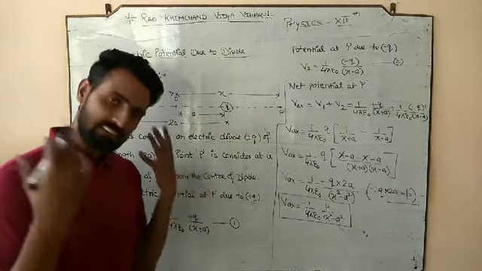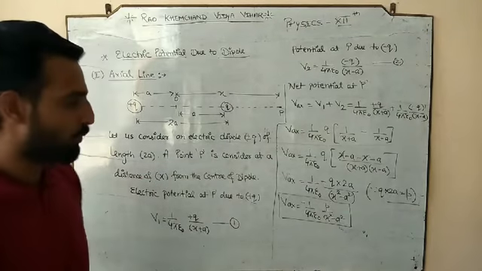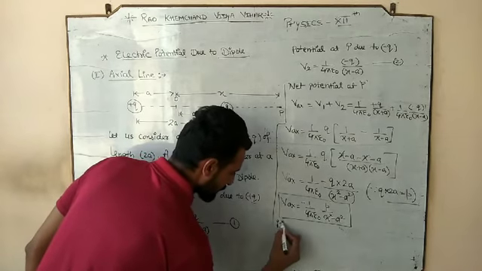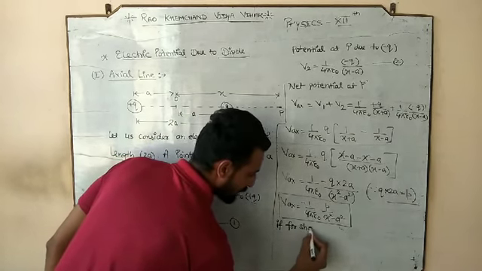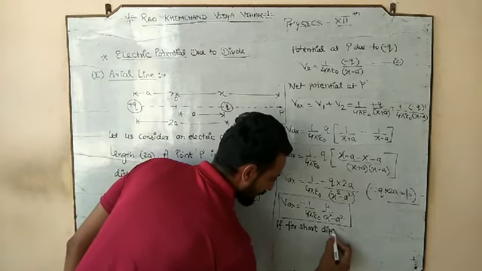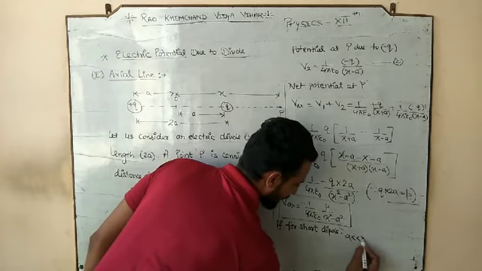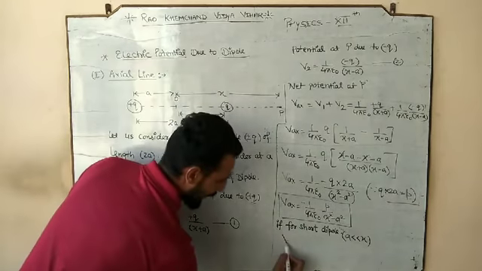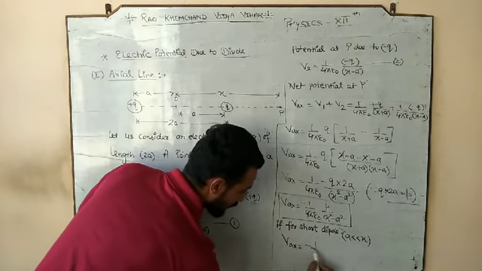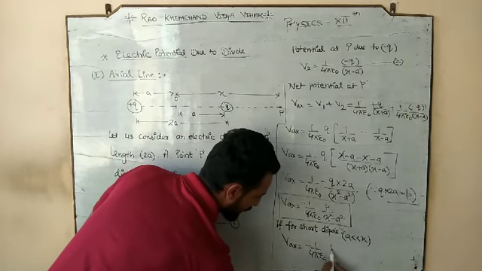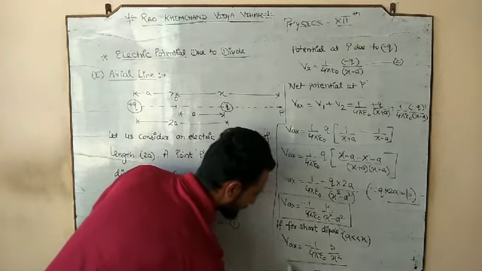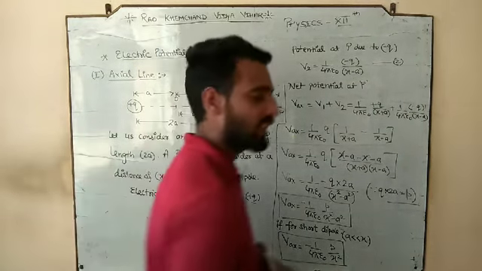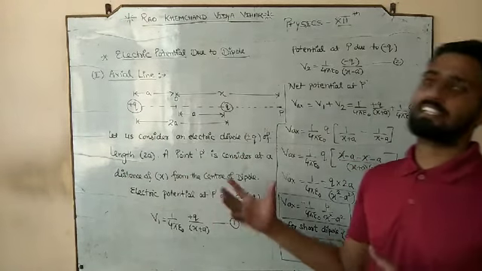But similarly, like the previous case that we have studied about the electric dipole, for a short dipole, meaning when a is very much less than x, the a square can be neglected, and what is left is V axial is equal to negative 1 by 4 pi epsilon naught p by x square. And here we have an expression for electric potential along the axial line of the electric dipole.